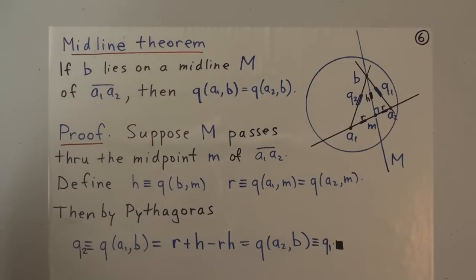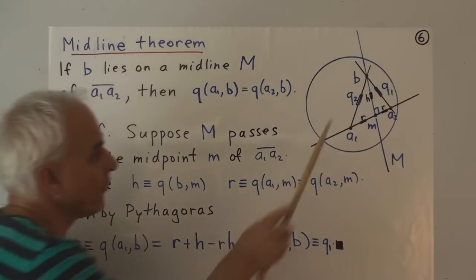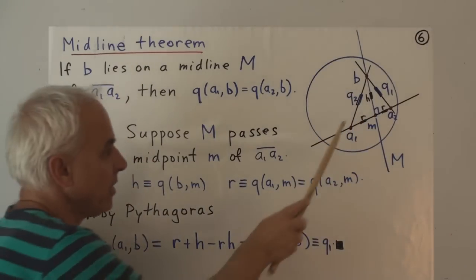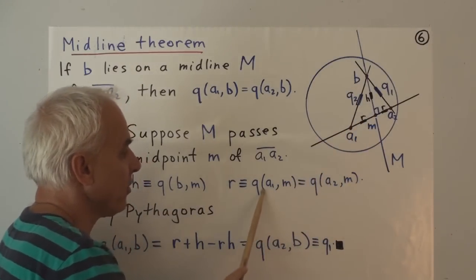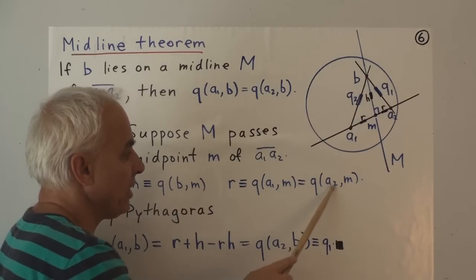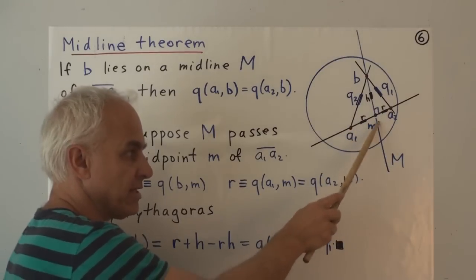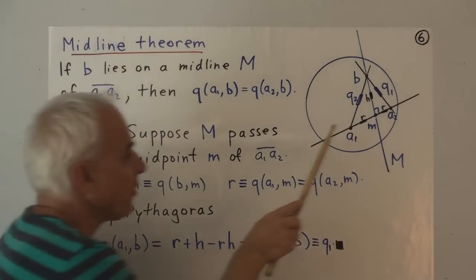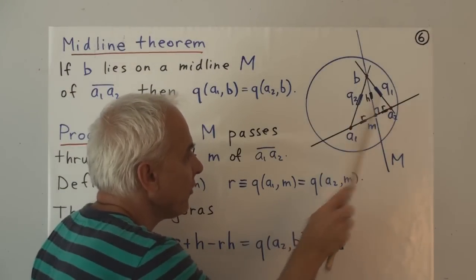Alright, so the proof, not hard. Suppose that the midline M passes through the midpoint little m. Let's introduce a little bit of terminology for some quadrances. Let's say that H is the quadrance between B and M. And these two quadrances here, the quadrance between A1 and M and A2 and M, which we know are equal because that's a midpoint, we'll call that equal quadrance R. So this quadrance is R and this quadrance is R as well.